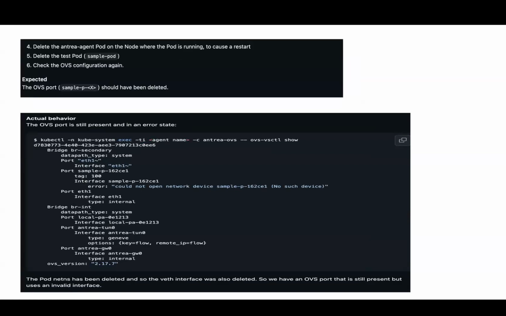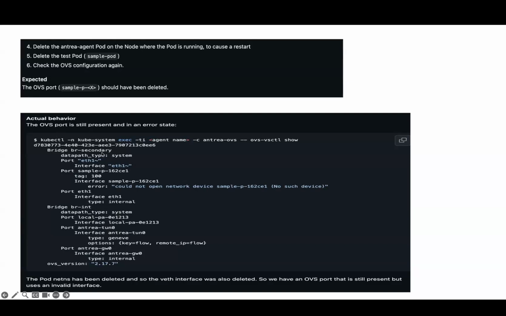So we can delete that agent, and after that delete the created sample port. When we delete the port, we can check the configuration again. Then we will see that in br-int the OVS sample port is not there, because the port has been deleted, so it is cleaned from br-int.